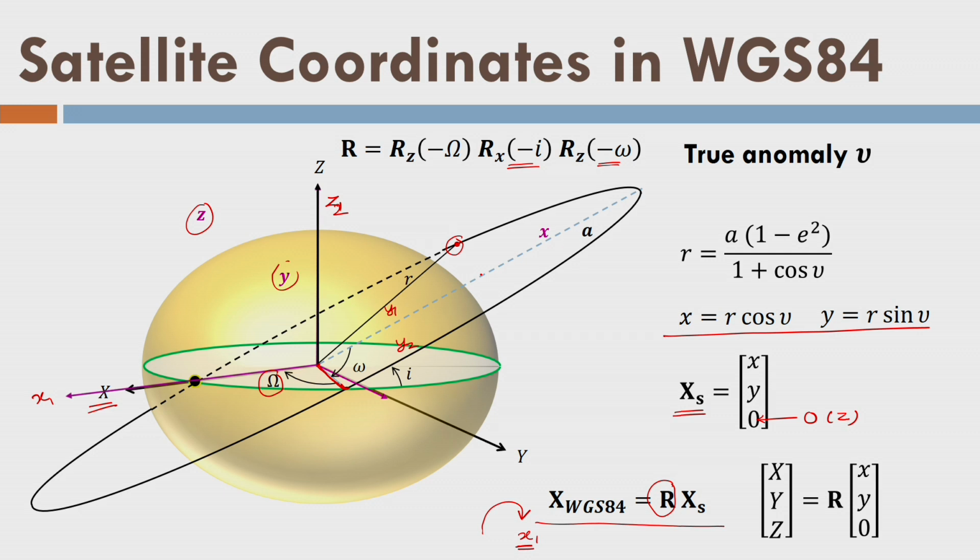Again, we have used the logic of coordinate transformation only here, and that's the reason whatever we talked about in module 2 was relevant. Okay, so this is my total rotation matrix here, and if we place this rotation matrix here and place these values here, I will get the coordinates of the satellite in WGS84 or any geocentric coordinate system or geocentric reference frame. So here I said that it is ITRF, it could be any. So you got how to calculate the position of the satellite in a geocentric coordinate system when it measures something else like r and mu in the orbital plane. Okay.